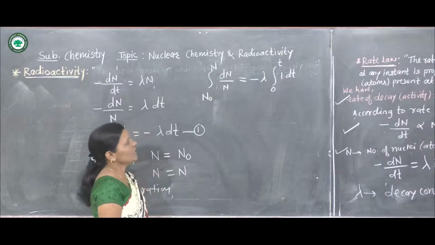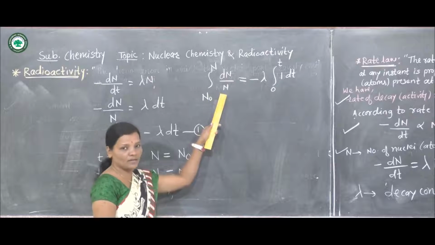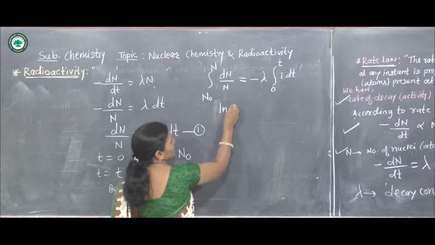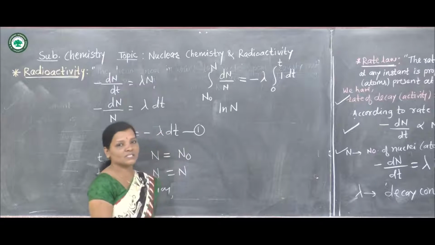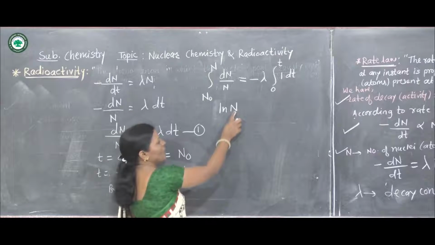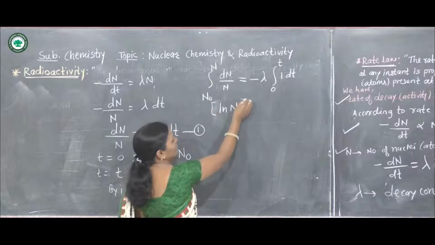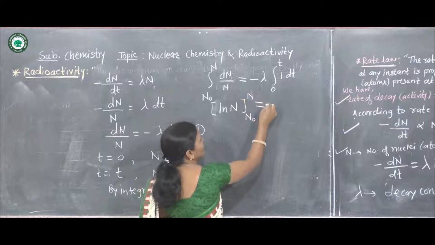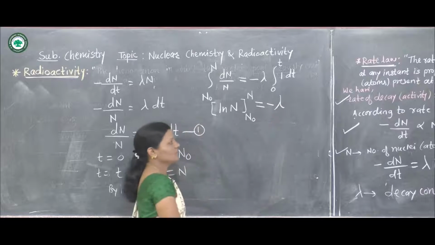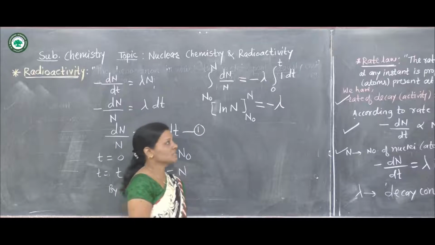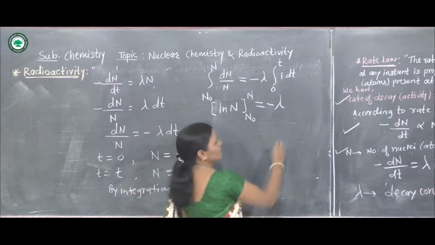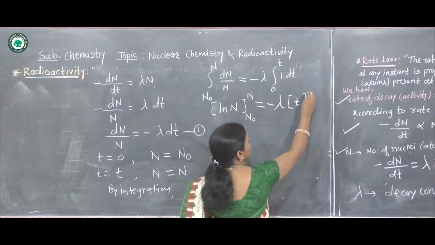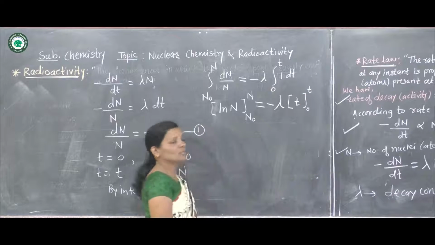Now we know that the integration of 1 upon N with respect to dN is ln N, that is log to the base e of the number of atoms N, and the limits vary from N naught to N. This is equal to minus lambda, which remains as it is, times the integral of 1 dt, whose integration is t, and the limits vary from 0 to t.